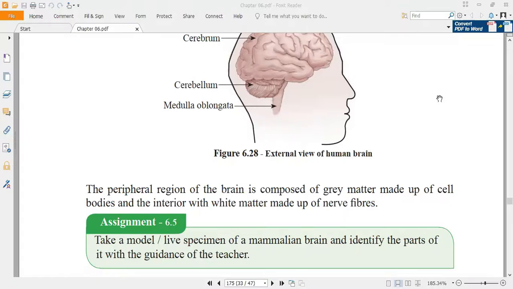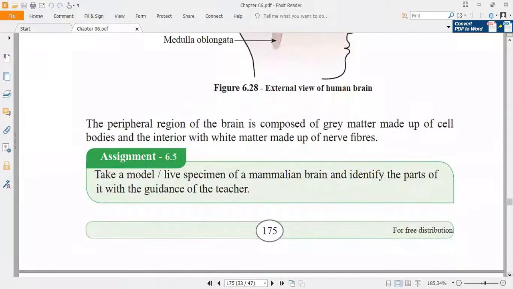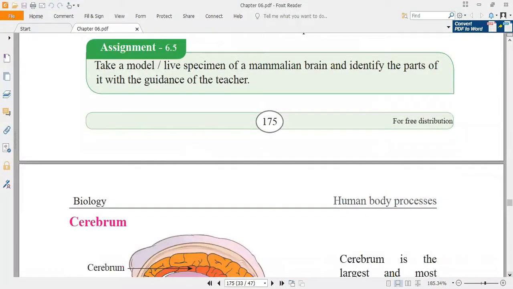The interior region of the brain is the white matter. Because the nerve fibers are myelinated, it is white in color.